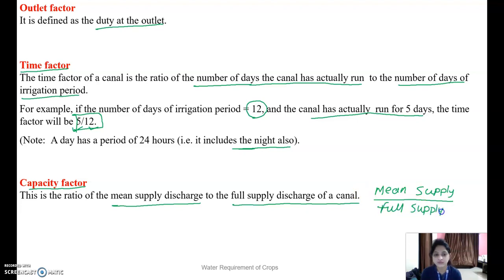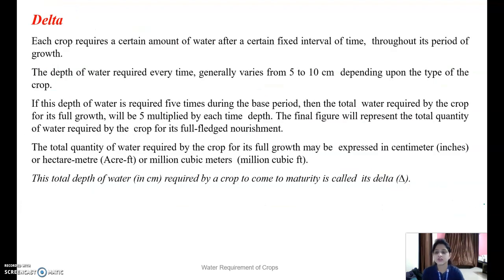Full supply of canal. Next definition is the delta. Each crop requires a certain amount of water for its growth, and it generally varies from 5 to 10 centimeters depending upon the type of the crop. It requires water at a fixed interval of time throughout the period of its growth. So it is called a delta.